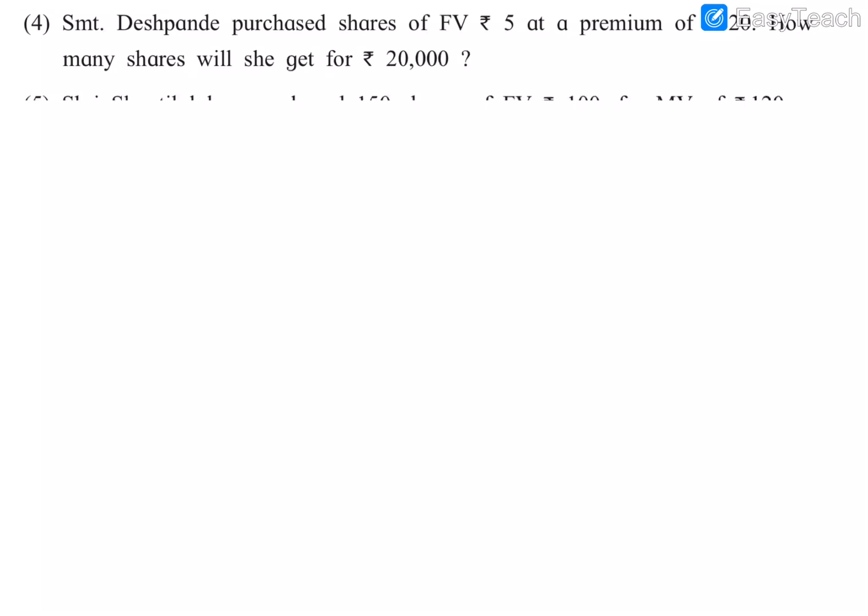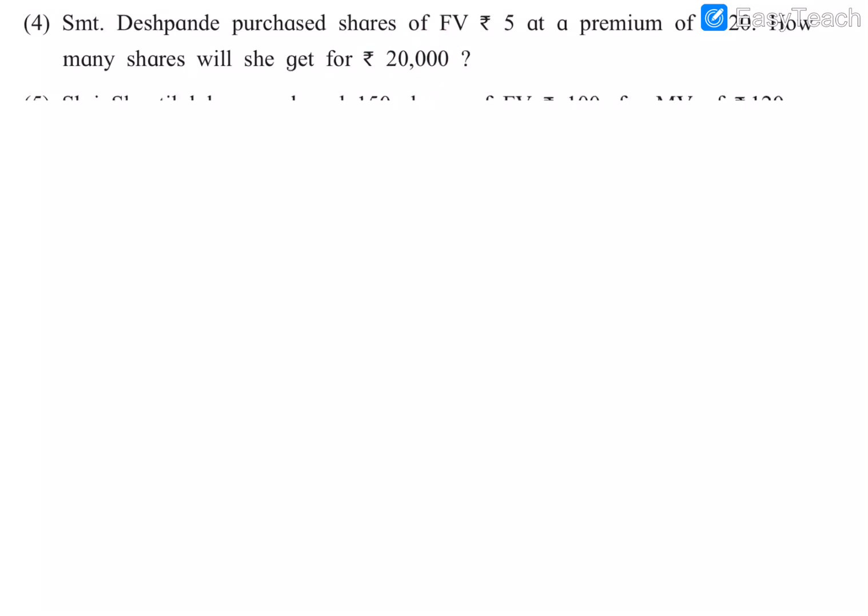We will go with problem 4. The question is: Srimad Deshpande purchased shares of face value rupees 5 at a premium of rupees 20. Premium means profit. The premium is 20 and face value is 5, and how many shares will she get for rupees 20,000?